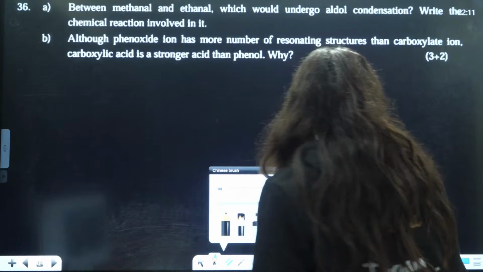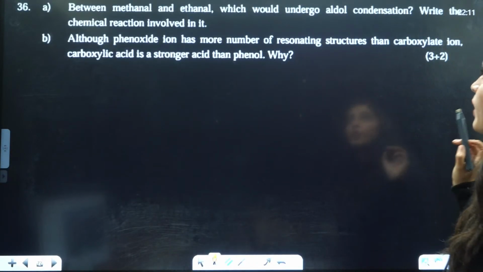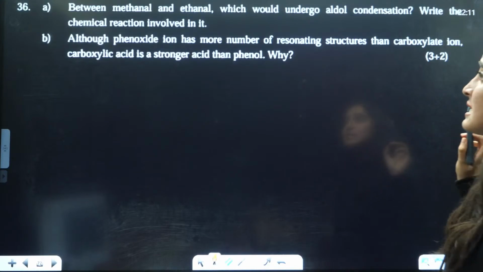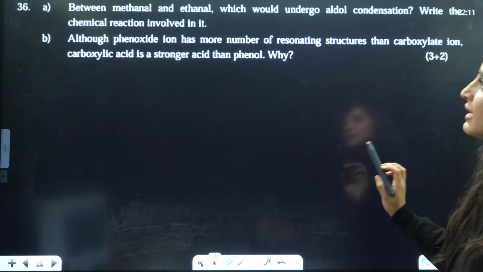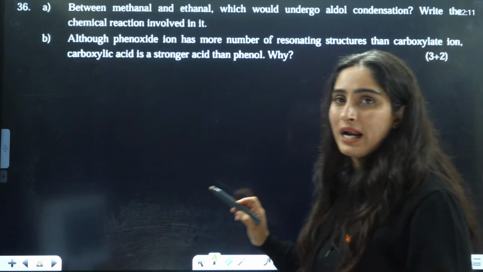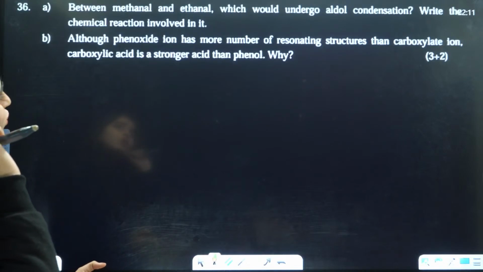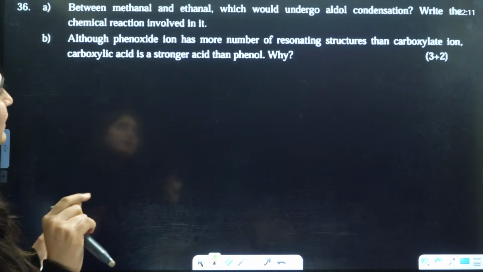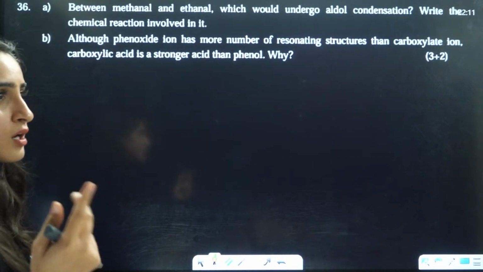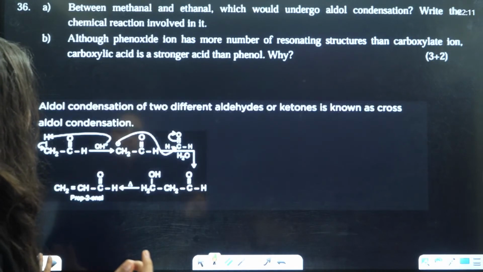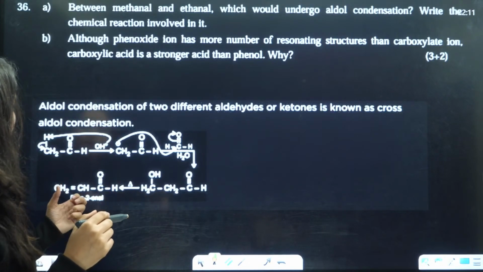Next is, between methanal and ethanal, which would undergo aldol condensation? Write the chemical reaction involved in it. Methanal and ethanal, which will undergo aldol condensation. Right, so both can undergo aldol condensation, right? Okay, between this and this, which would undergo aldol condensation? So cross aldol condensation will happen here. So what will happen here? You can just directly write this thing, right?